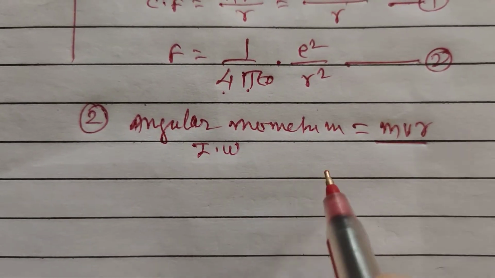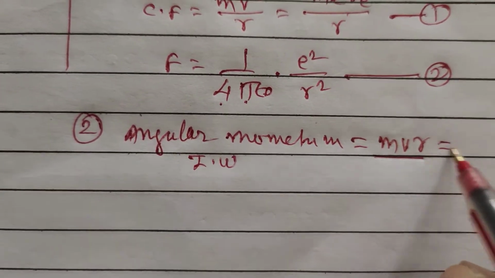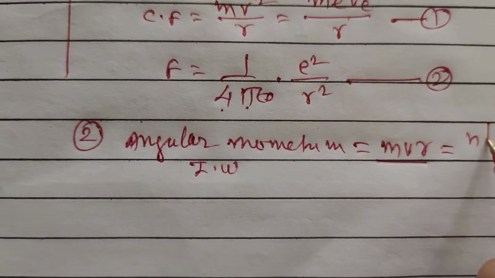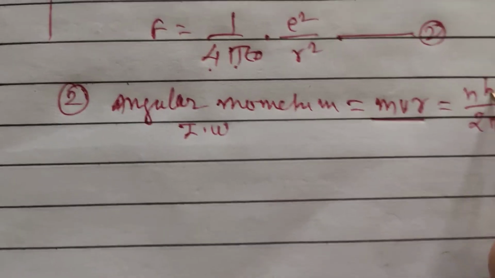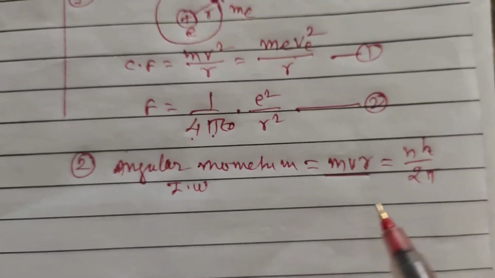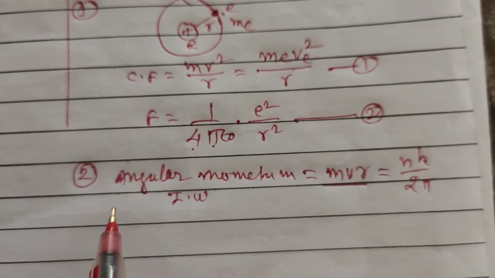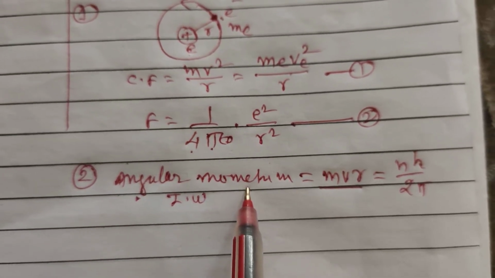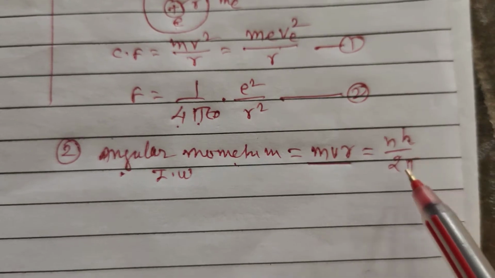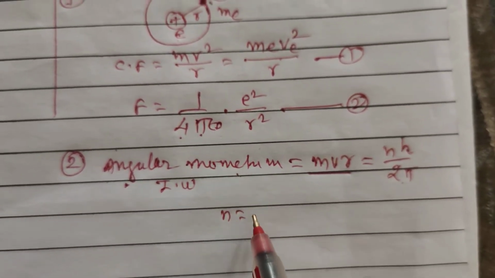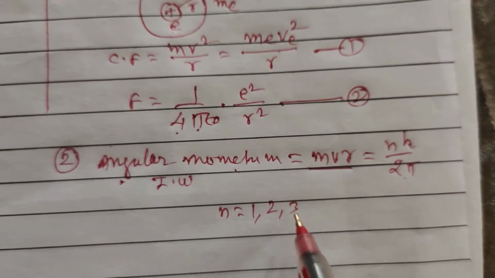This angular momentum of the electron is equal to an integer multiple of h upon 2 pi. Here h is the Planck constant, 2 pi is the constant. Therefore, according to Bohr's second postulate, the angular momentum of the revolving electron is equal to an integer multiple of h upon 2 pi. Here n starts from 1, 2, 3, 4.